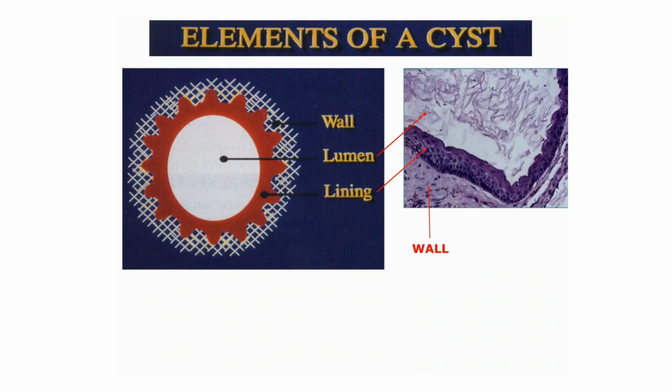Then, close to the lumen, surrounding it is the lining, which is epithelial in origin. Now, the lining of the cyst can vary depending on the type of cyst. For example, since this is odontogenic keratocyst, we see a keratinized stratified squamous epithelium. Then below the lining comes the wall, which is connective tissue in origin. So these were the elements of a cyst.